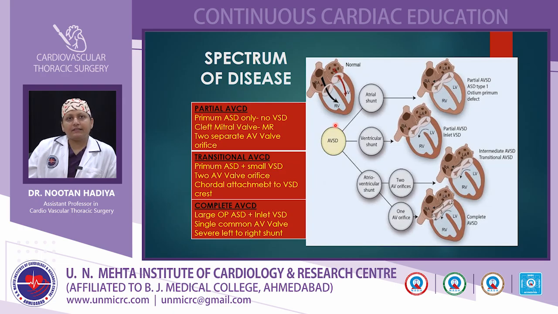In transitional AVCD, the primum ASD plus a small VSD is there, two AV valve orifices are there, and there is caudal attachment to the VSD crest. In complete AVCD, there is a large ostium primum ASD, a large inlet VSD, and a single common AV valve orifice which leads to left to right shunt. There is increased severity. Here in the image you can also see in AVCD there is an atrial shunt, a ventricular shunt, and an atrioventricular shunt. Here the two AV valve orifices and the one AV valve orifice. The primum partial AVCD, the partial AVCD, intermediate AVCD, and complete AVCD.